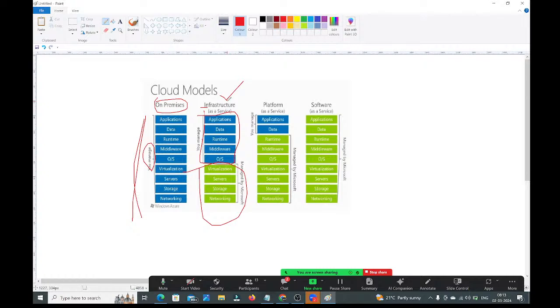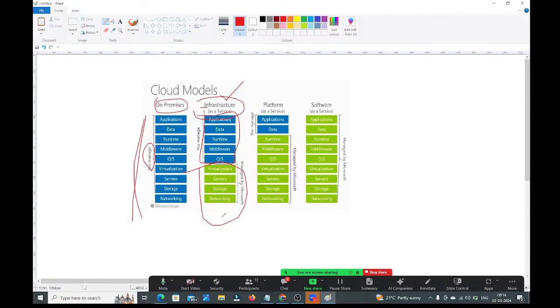Not only AWS cloud, any cloud. Understood, guys? If you want to run a Java application, I need a Java platform. If you want to run a Python application, you need a Python platform. So that platform you only need to create by using the infrastructure provided by the cloud. Here they are not providing the platform to run your application, just the infrastructure to create that platform. In Infrastructure as a Service, they provide the required infrastructure, and by using that infrastructure, we need to create the platform to run the application.